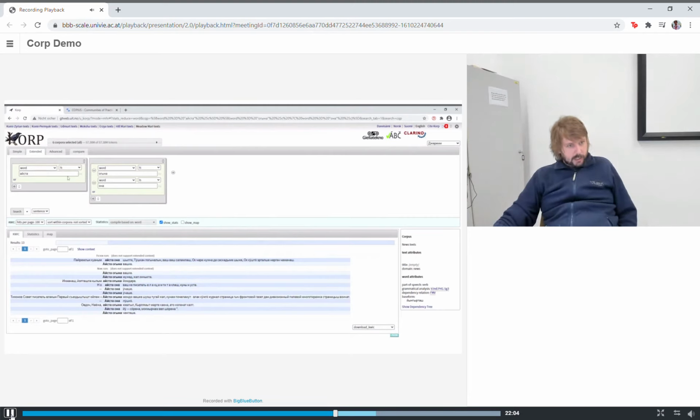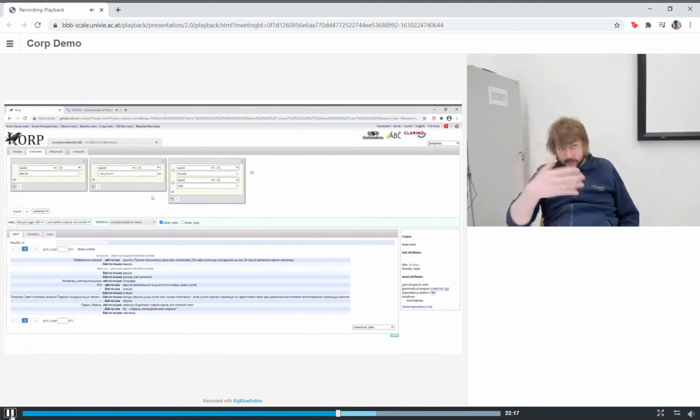But I'm not limited to two search elements. I can also add more. So let's click on the plus button again. And let's move things around, because I want to have aista, and then I want to allow for the possibility of there being some element, be it an object or whatever, and then my negation verb. So I've moved it with drag and drop over to the left.